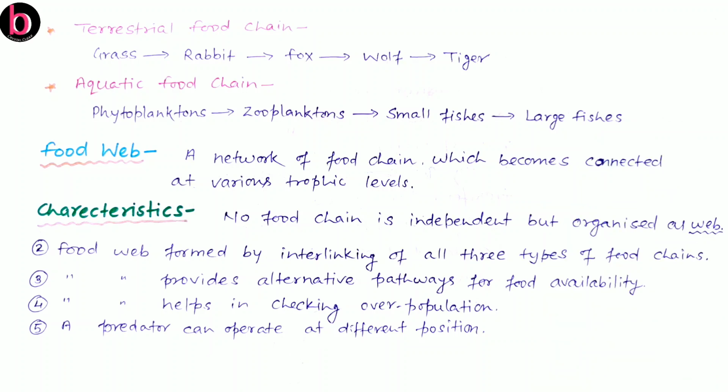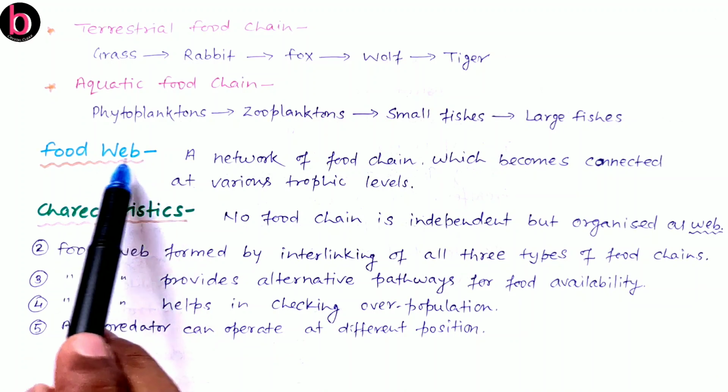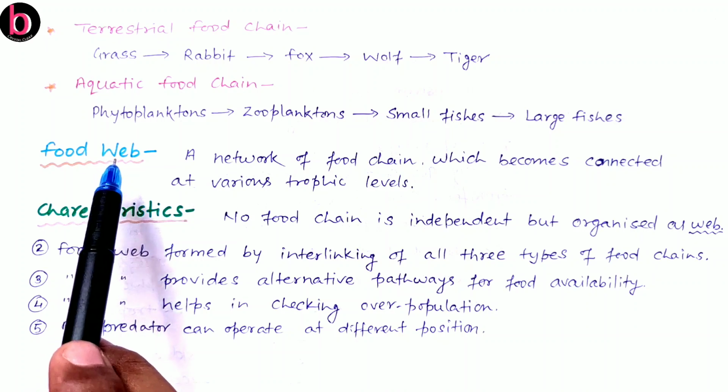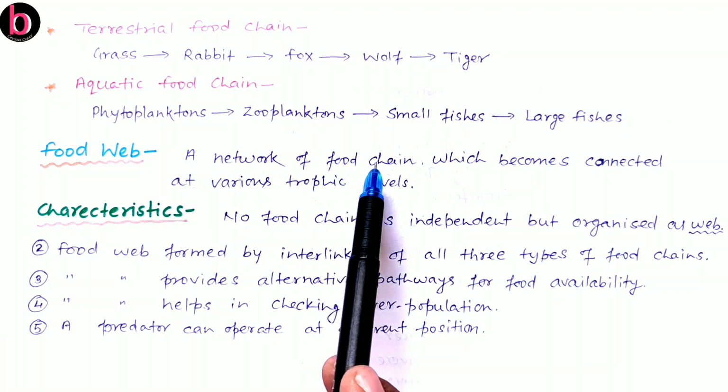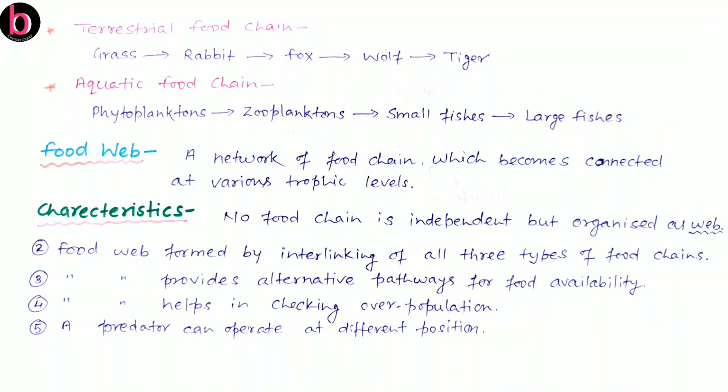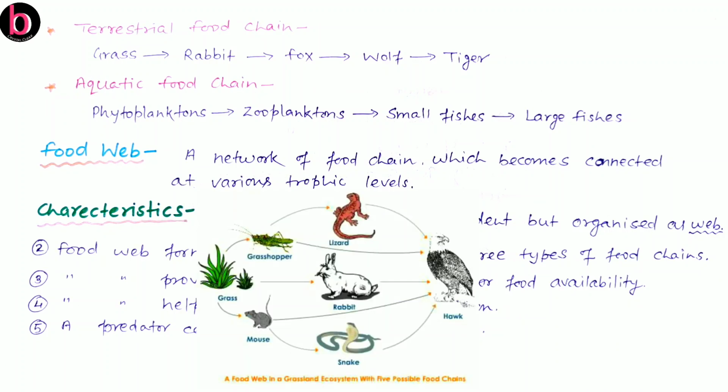Now about the food web. What is a food web? As the word states, web, that is about a network. So a food web is a network of food chains which become connected in a single food web. There are so many organisms that are components of a variety of food chains which are interlinked with each other. In the first diagram you can see grasses which are taken by grasshoppers or mouse. Now grasshopper is taken by eagle or by lizard, while mouse is eaten by snake as well as hawk.